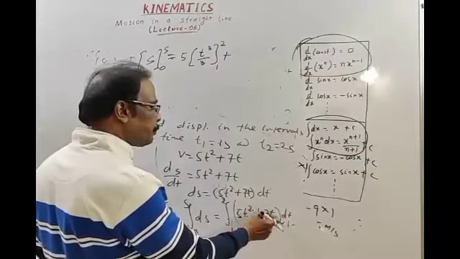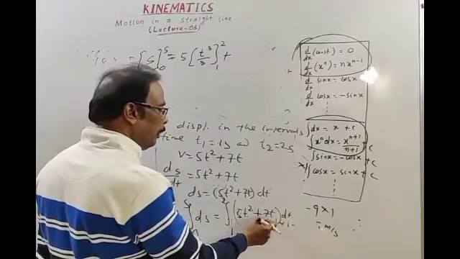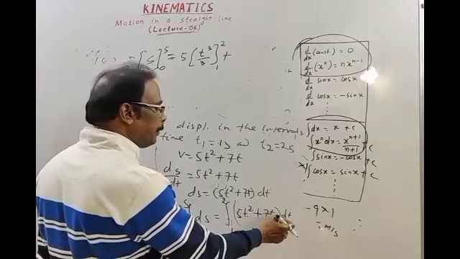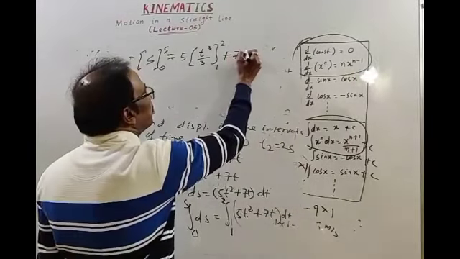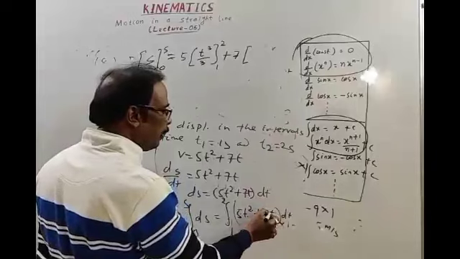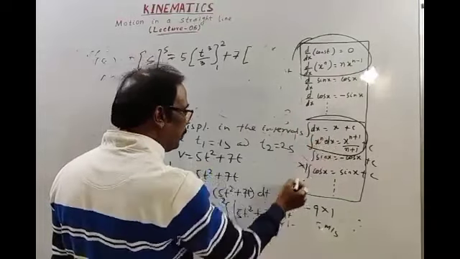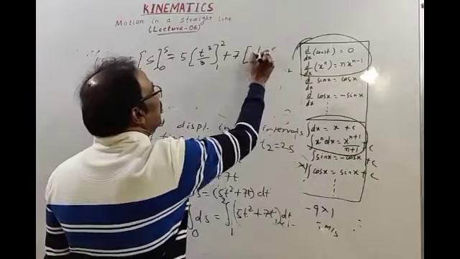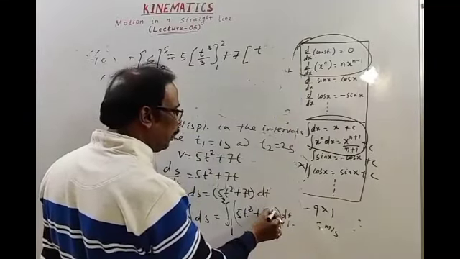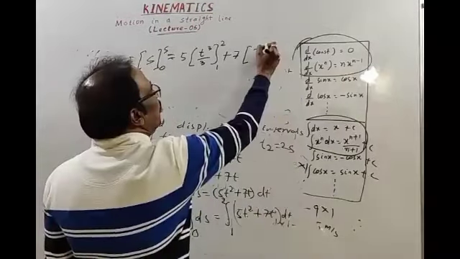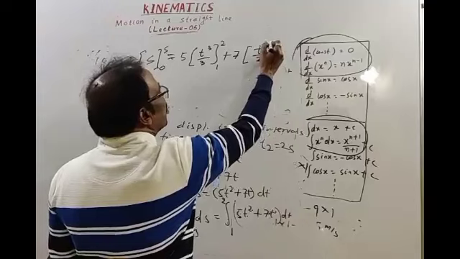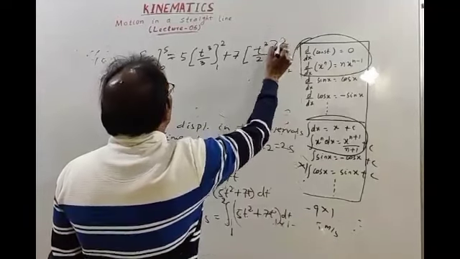Then integration of 7t into dt. 7 is a constant, bring it outside. t dt, x to the power n dx, the power of t is 1. Then t to the power n plus 1, 1 plus 1 is 2, limit is from 1 to 2.